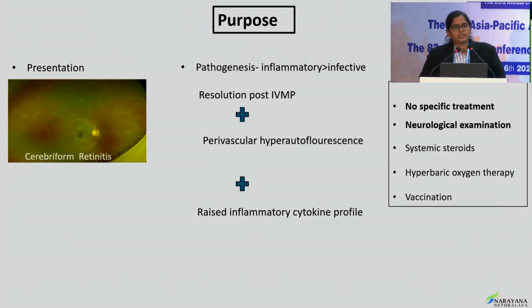So, if a patient presents to you with a systemic history of fever with bilateral neck swelling, and you see a cerebriform pattern of retinitis, most likely it is secondary to mumps virus. And since there is no specific antiviral treatment available for mumps, the patient can be started on anti-inflammatory therapy, which might reduce the inflammatory load and probably the patient might have a good visual outcome.